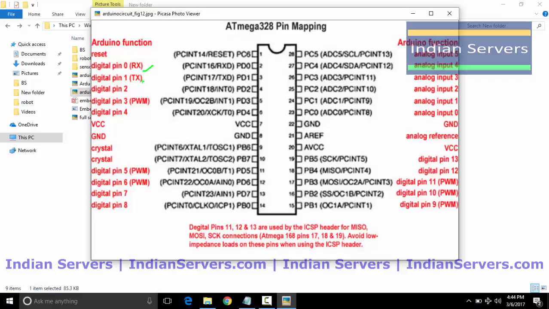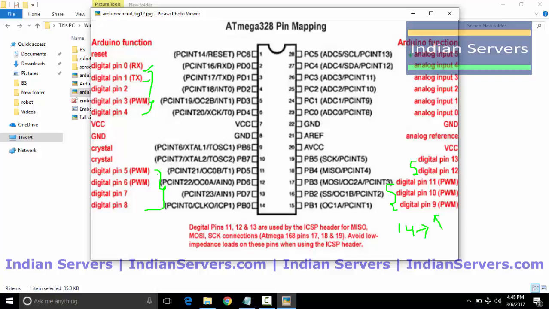Digital pin 0, 1, 2 up to 4, and here you can see some more digital pins. In total we have up to digital pin 13, meaning 14 digital pins where you can connect digital sensors or digital devices.